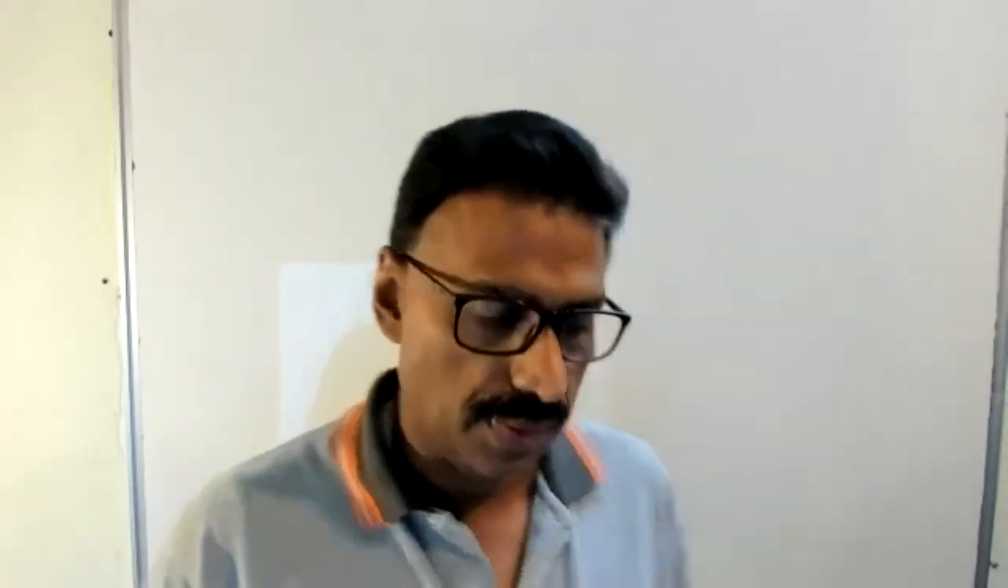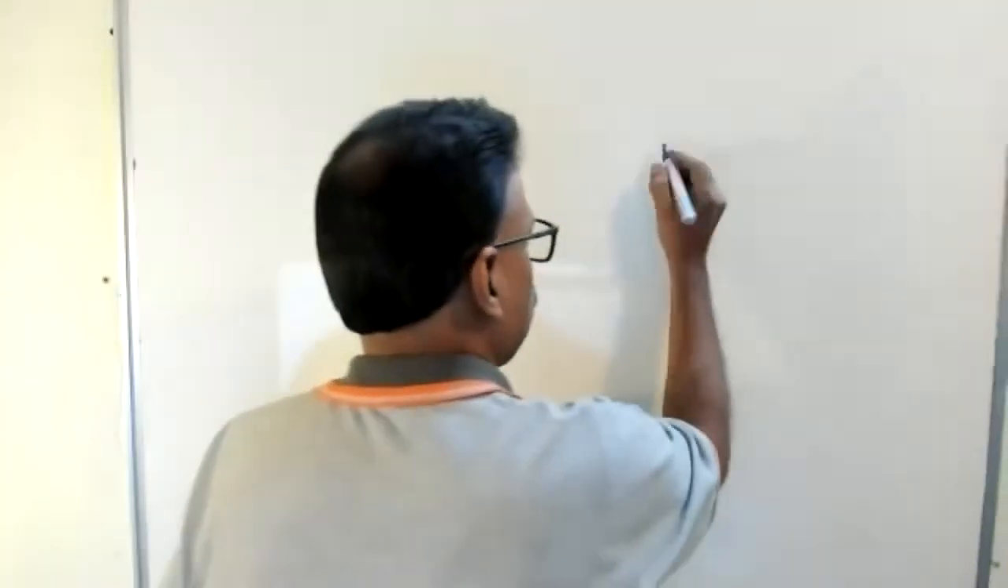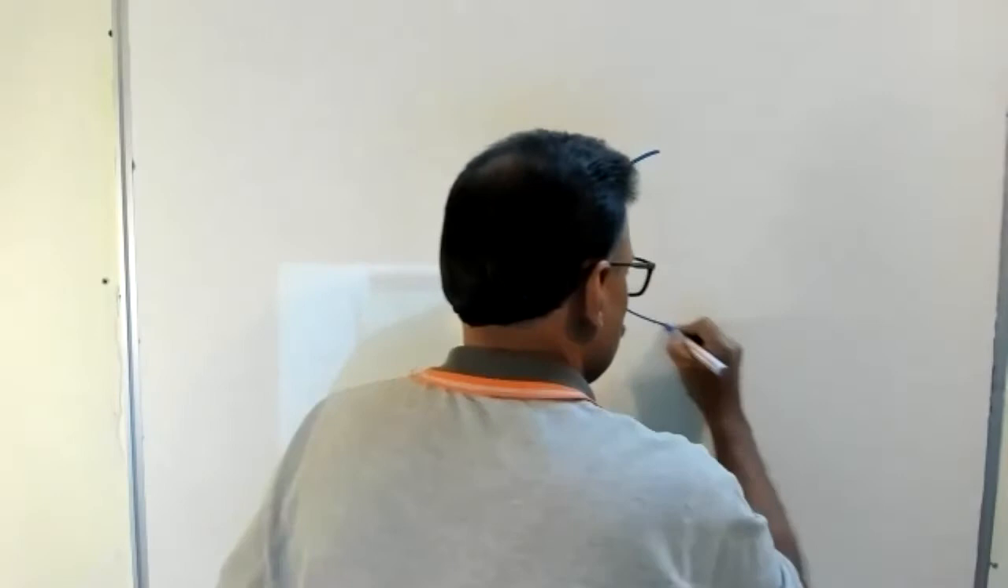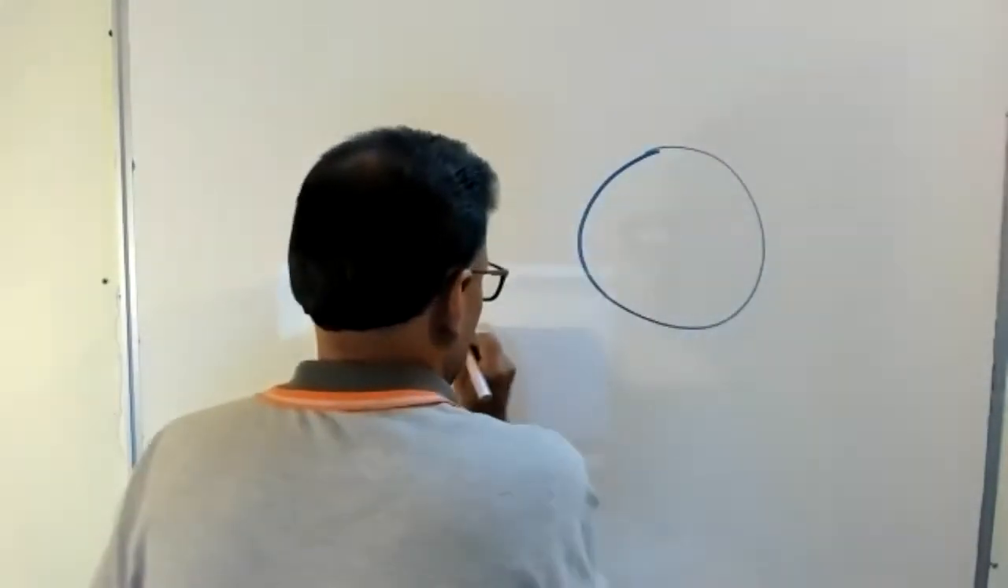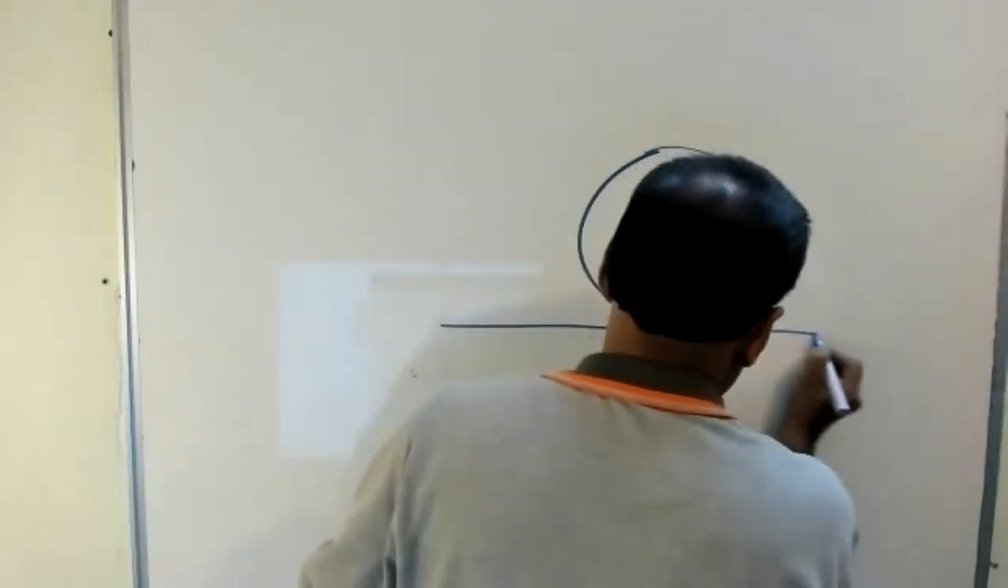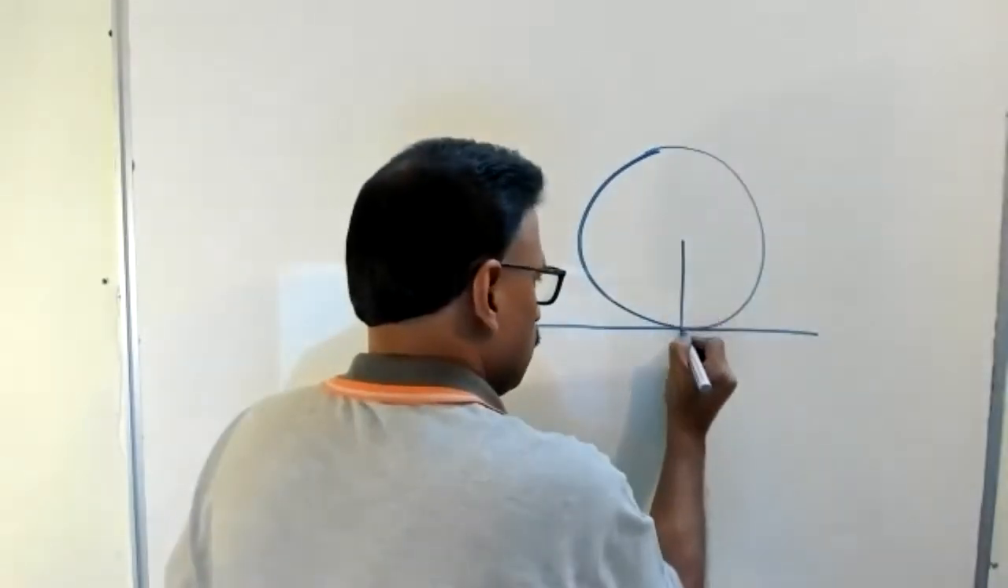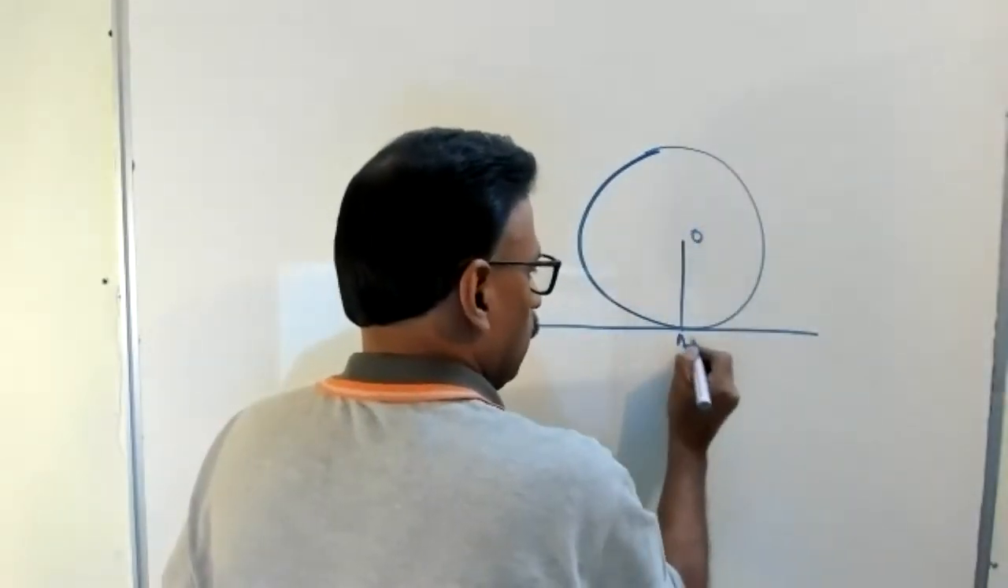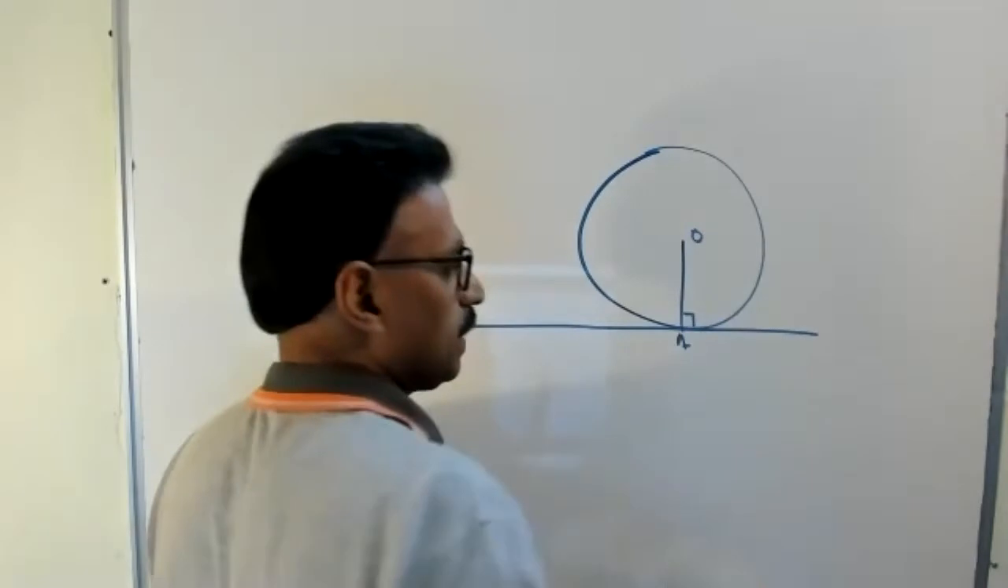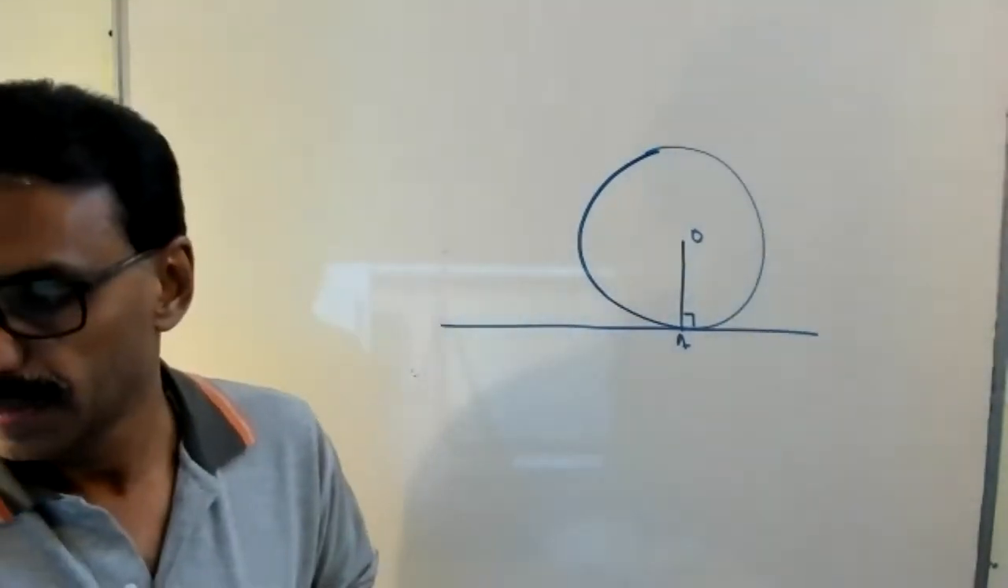It's clear now? What this theorem, proof is not required. Look here, it's a tangent. This is the center, O, A. This angle is 90 degrees. That is the thing.